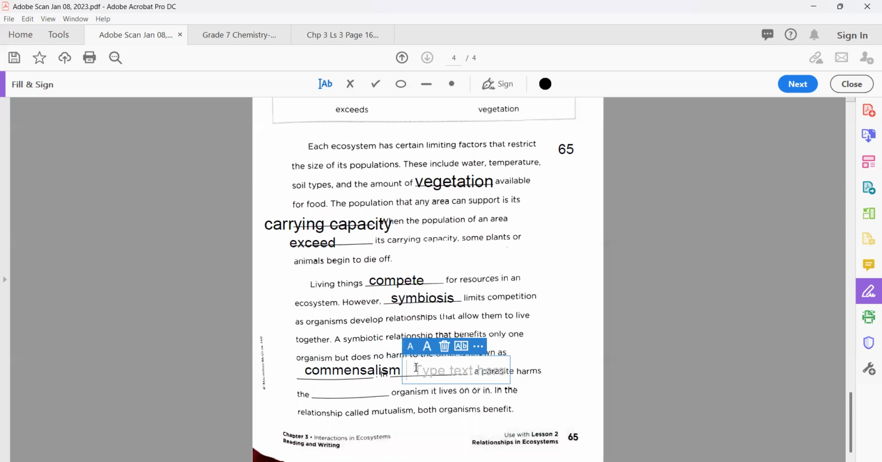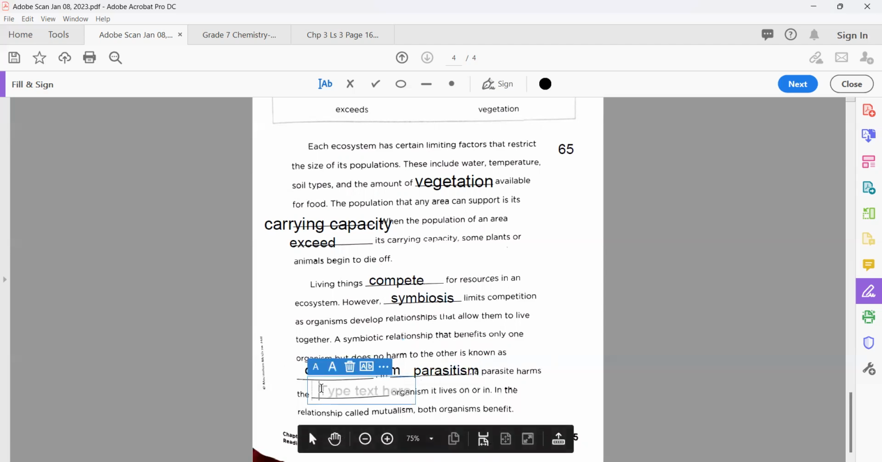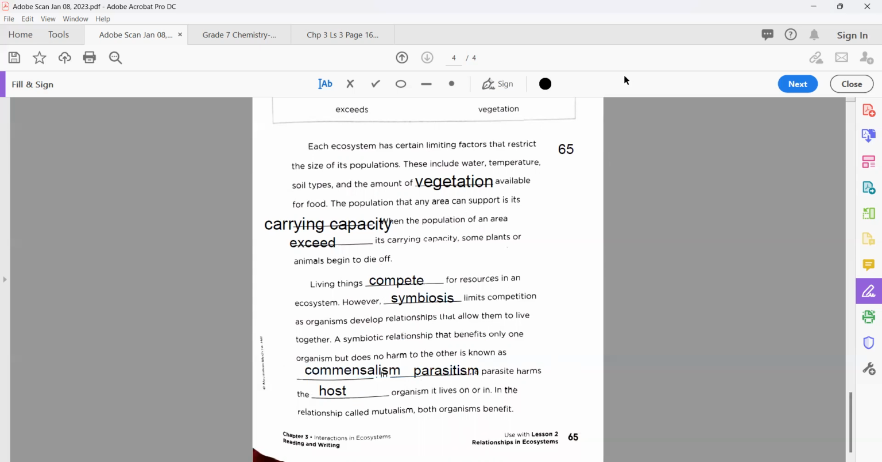In dash, a parasite harms the host. So what do we write here? Parasitism. And this one is host. So that is all about this complete answer sheet and also the thorough revision of this one. Okay. Thank you very much.